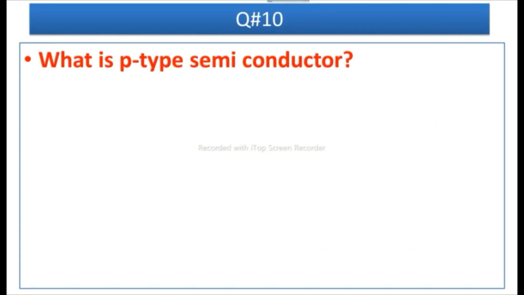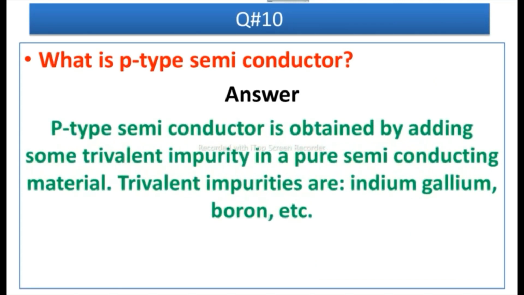Question number 10 is, what is p-type semiconductor? Answer is, p-type semiconductor is obtained by adding some trivalent impurity in a pure semiconducting material. To give an example, trivalent impurities are indium, gallium, boron and so on.